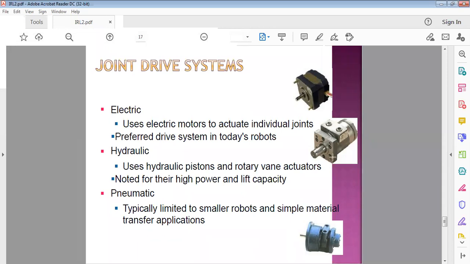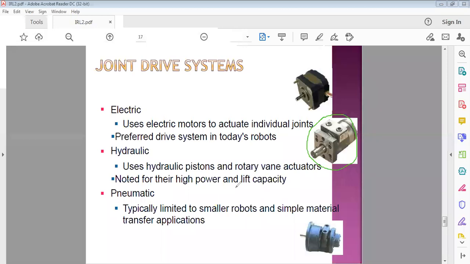Hydraulic drive system. This drive system uses hydraulic pistons and rotary vane actuators. It is noted for its high power and lift capacity.